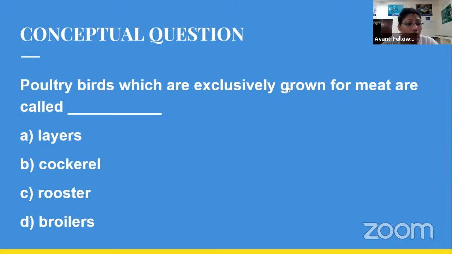Give your answer. Okay, great. So here I have ended the poll and this is your result. As everyone has given the answer and you have marked the option D, right. Broilers are the category of birds which are used for meat production.